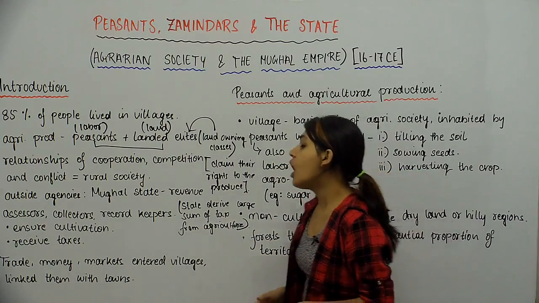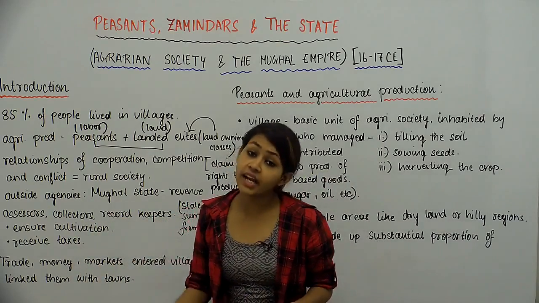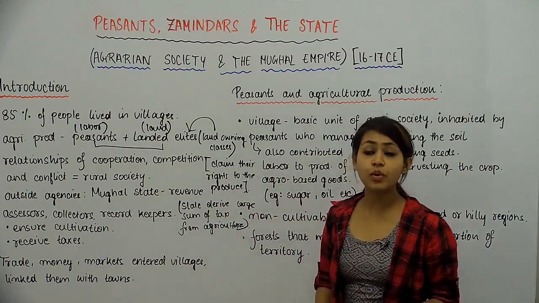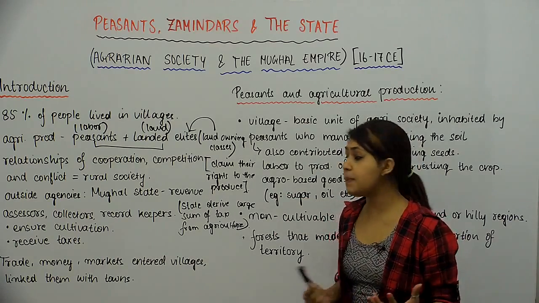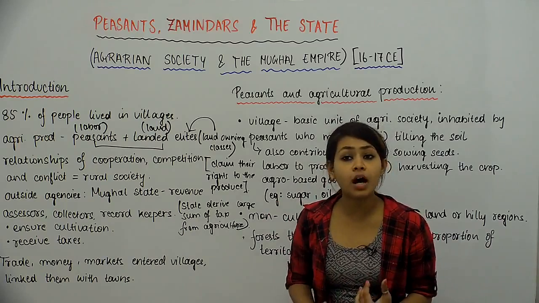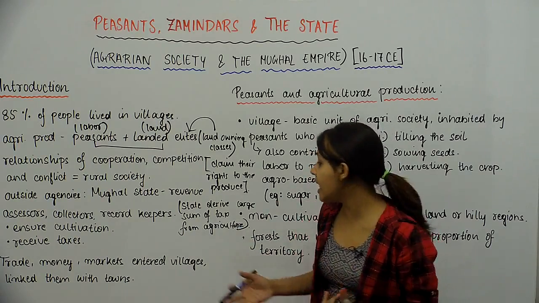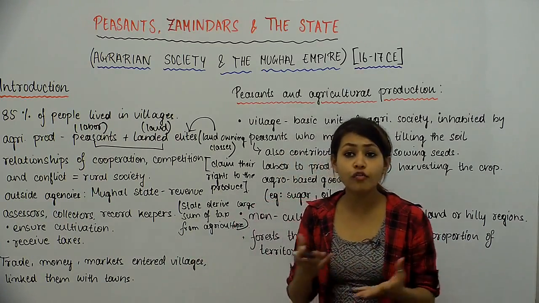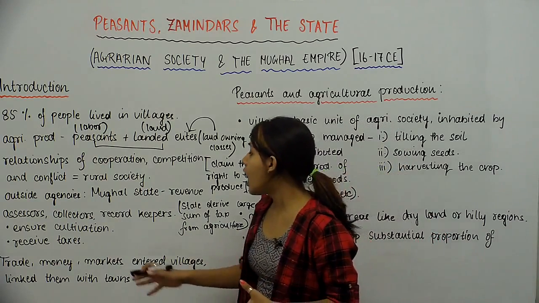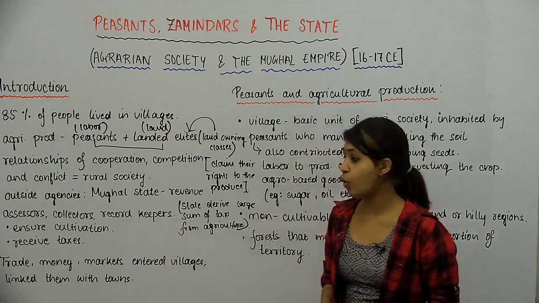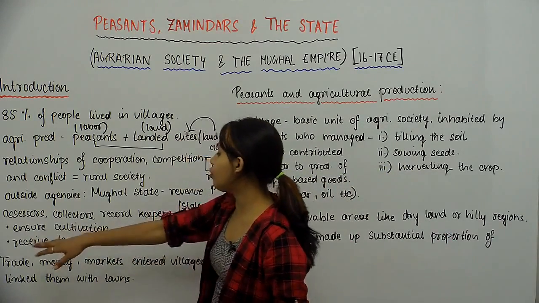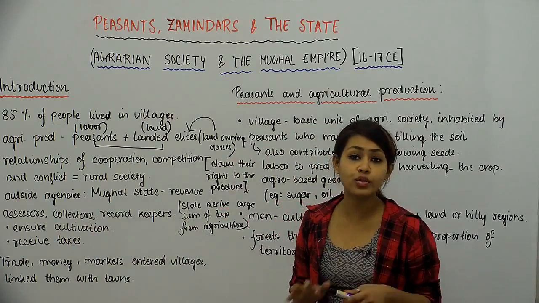So there were these outside agencies that had come from the Mughal state, and these people had the function of collecting revenue from people of the agrarian society, of keeping records of all these collections, of all these transactions. So that is what these people were supposed to do. Now, the reason why they would do this is because they wanted to ensure cultivation and they wanted to receive taxes.